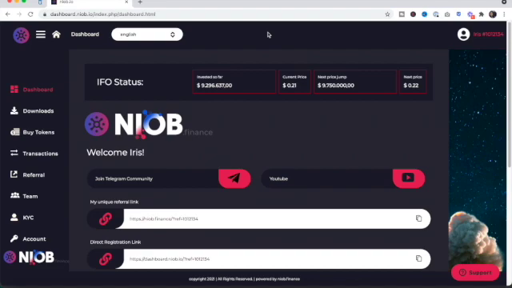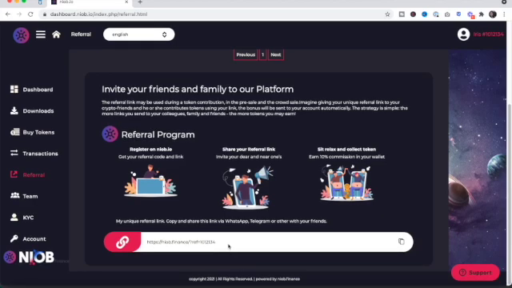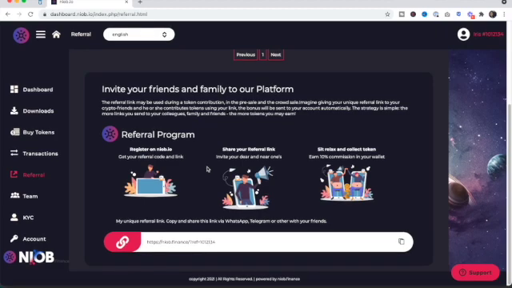What you can see on my screen is my dashboard. The other cool thing about this community is that once you sign up, you'll have the same dashboard. This is a free account, so you'll be able to refer your friends and you'll get more information here. This is going to be the link that you share with your friends. It'll give you information on what you can get, and it's a good way for you to build a team.